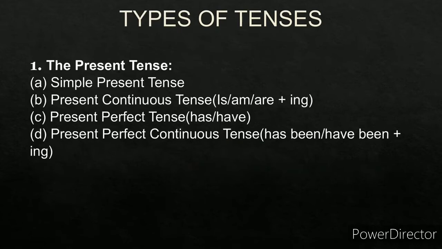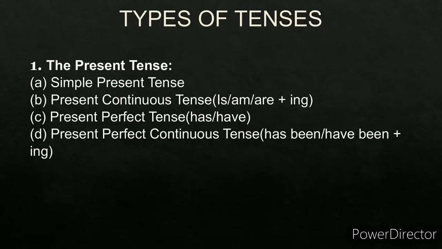Now let us have a look at the types of tenses. First one is the present tense. In present tense, again there are four subtypes. First one is simple present tense. Second one is present continuous tense. In present continuous tense, since it is present, you have to use either is or am or are, and since it is continuous, you have to use ing. So is or am or are plus ing.